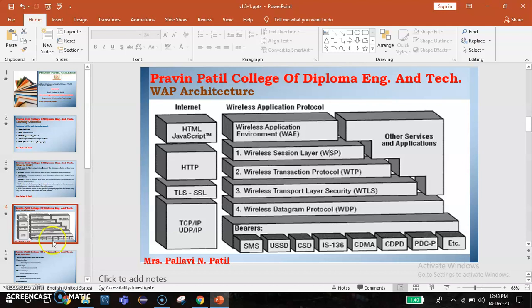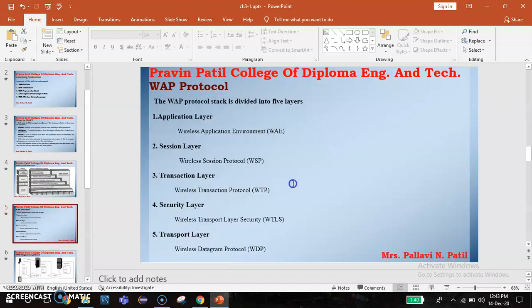The WAP protocol stack is divided into five layers: application layer, session layer, transaction layer, security layer, and transport layer. The first is the application layer. In the application layer, we are using WAE, that is the Wireless Application Environment.